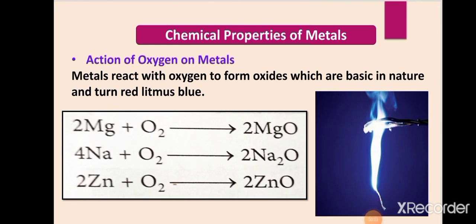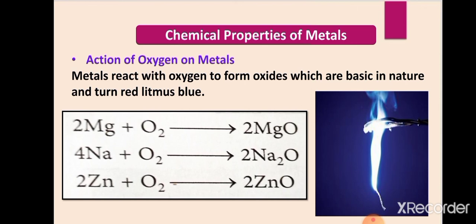Now, chemical properties of metals. We know that metals differ in their ability to react with substances such as oxygen, water, acids and bases. Why? Because of their reactivity. So first of all, we will see what happens when metals react with oxygen. It means we will see the action of oxygen on metals.